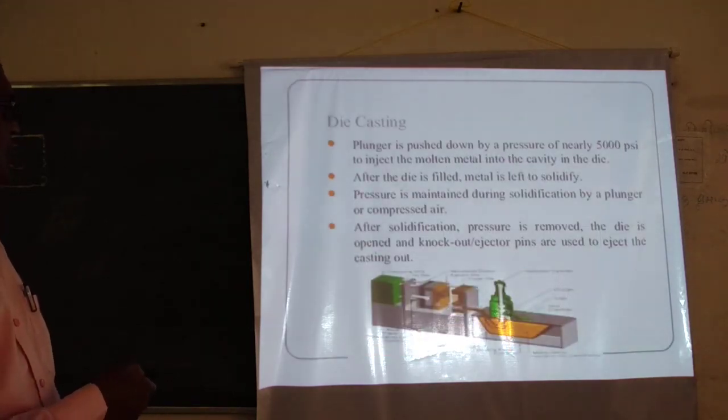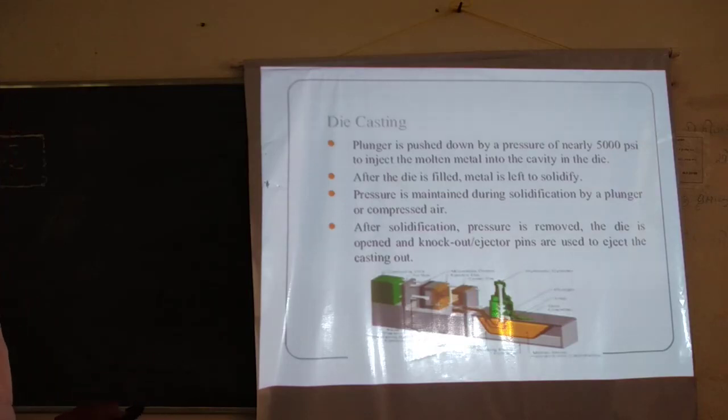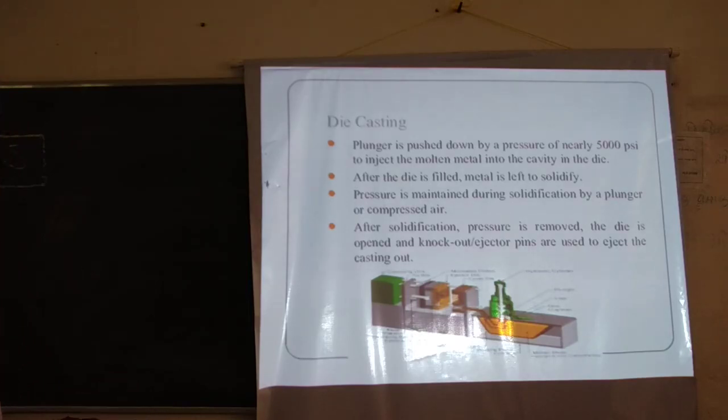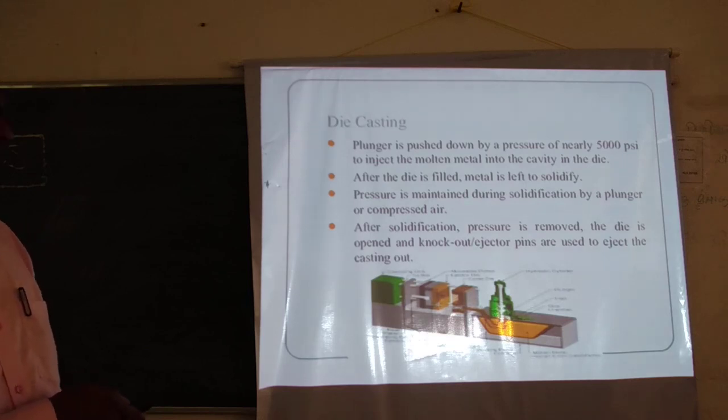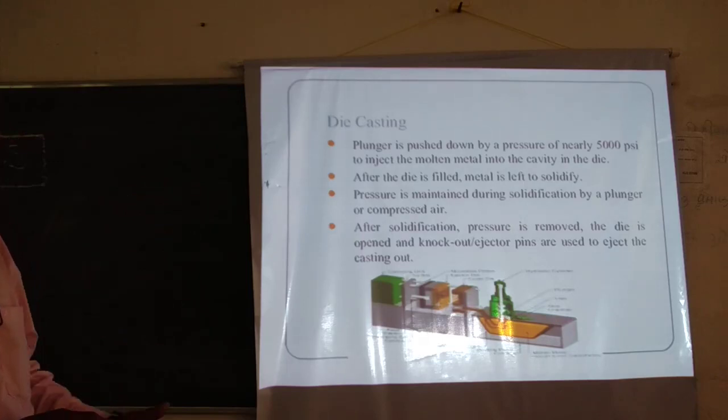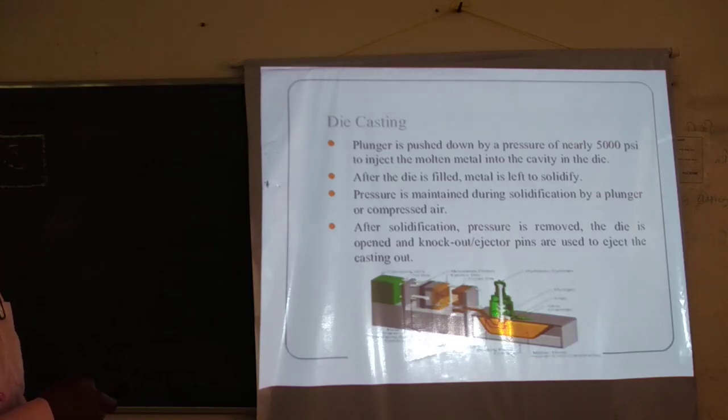The plunger is pushed down by a pressure of nearly 5000 psi to inject the molten metal into the cavity. After the die is filled, the metal is left to solidify. After solidification, pressure is removed, the die is opened, and ejector pins are used to eject the casting from the mold cavity.